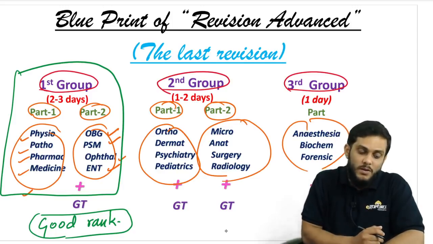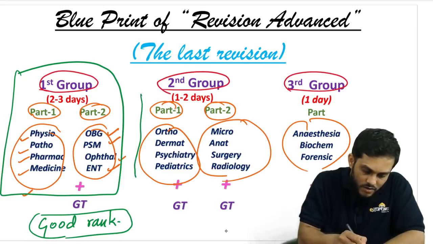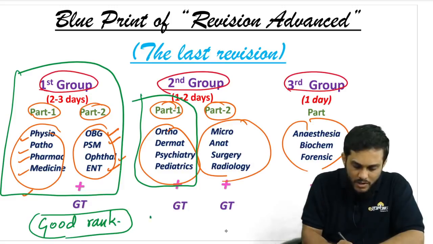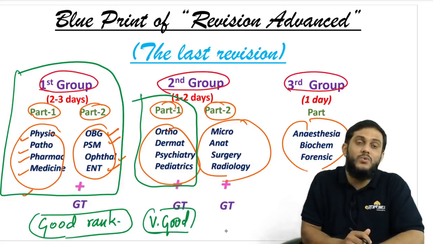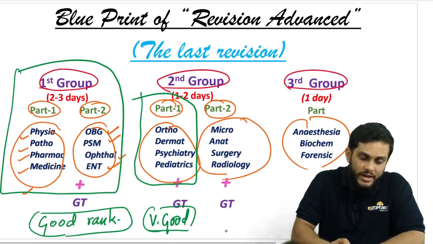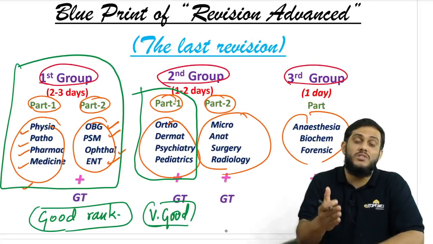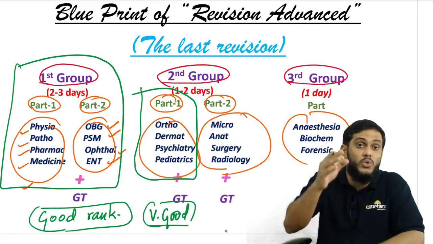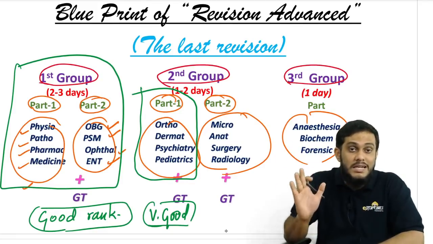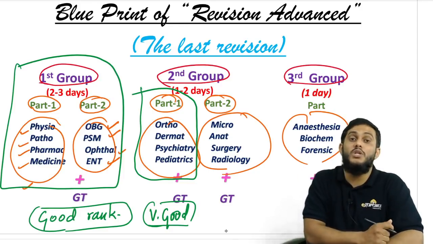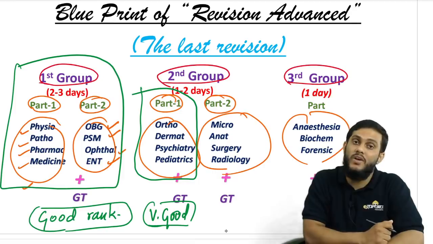Along with these eight subjects, if you add another four subjects, then your rank will become very good. So from a good rank, you are going to get a very good rank with 12 subjects. So along with the first eight subjects, these are the four subjects you have to include to get a very good rank. If along with the eight subjects you include some other subjects, there are fewer chances that you will get a very good rank. If you include these four subjects, then you are going to get a very, very good rank, right?